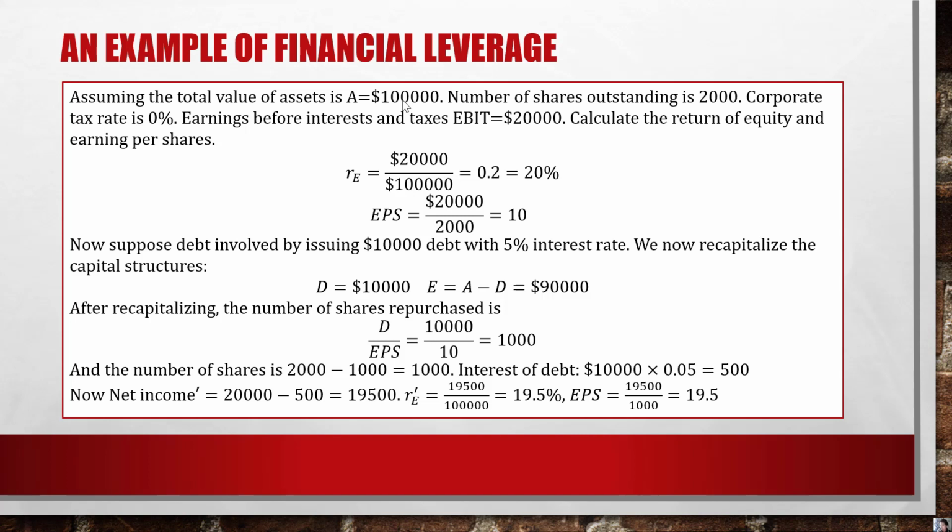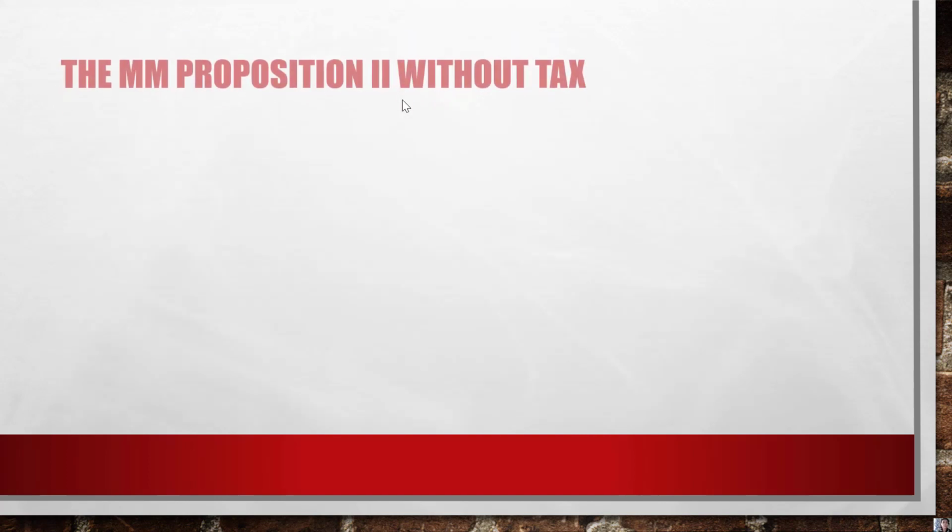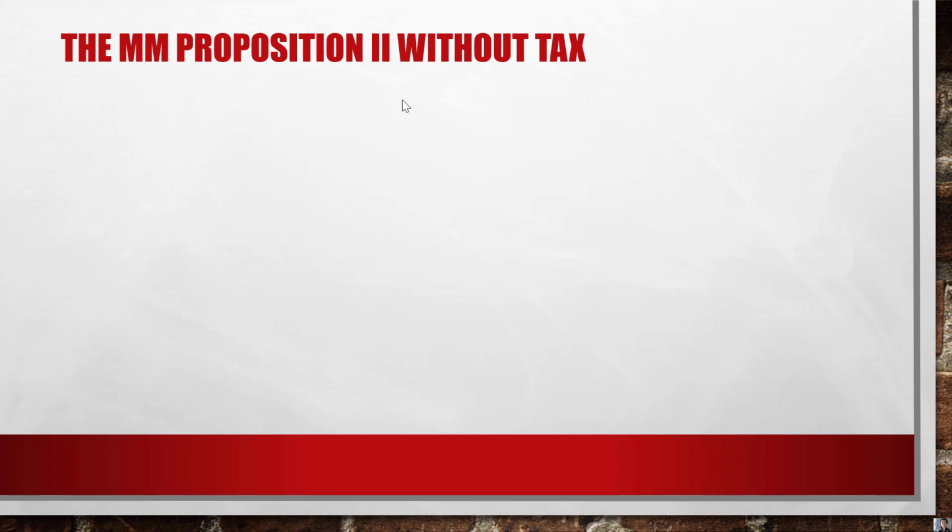See that? So our conclusion is in a perfect capital market, leverage has no effect on firm value, but it has an impact on the firm's return on equity and also earnings per share. All right. So that was the first proposition.